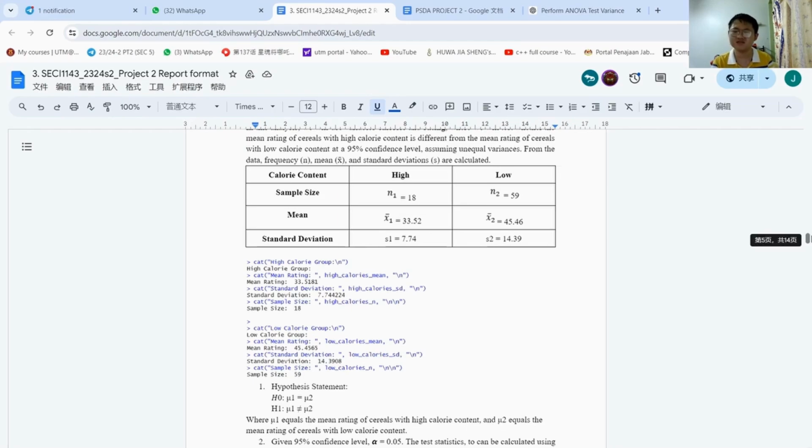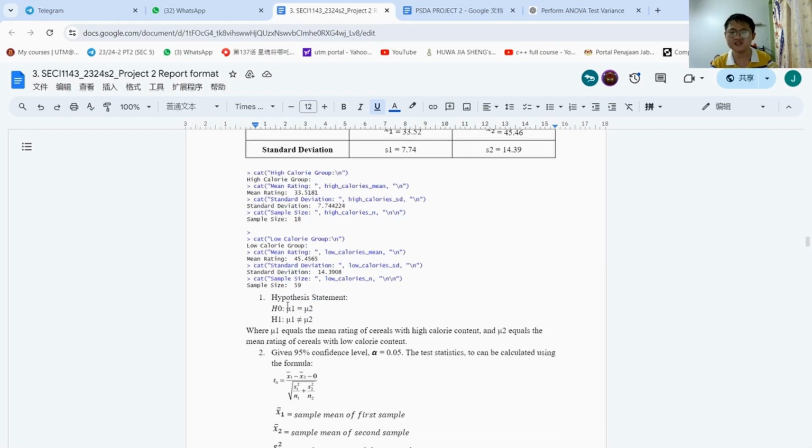We'll start the test by the statement of H0, which is mu1 equal to mu2, and H1, which is mu1 not equal to mu2, where mu1 equals the mean rating of cereals with high calorie content and mu2 equals the mean rating of cereals with low calorie content.